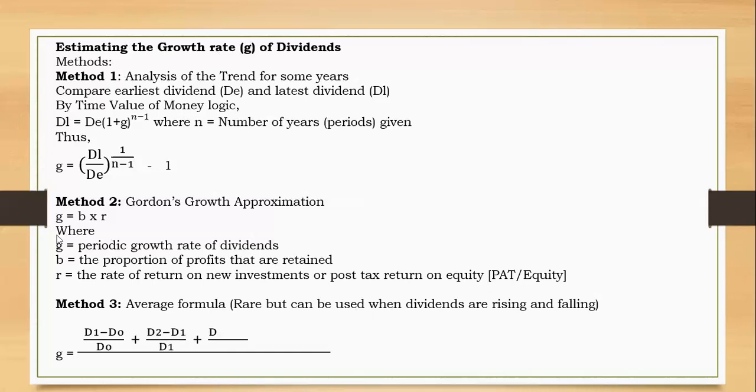You just take dividend at year 1 minus year 0, divided by year 0. Then dividend at year 2 minus the previous year 1 over year 1. Then dividend at year 3 minus year 2 over year 2. Proceeding all the way, and then you add the numbers and divide. First one, second, third, fourth. So you divide by 4 if there are 4. If there are 5, just divide by 5 to get an average.